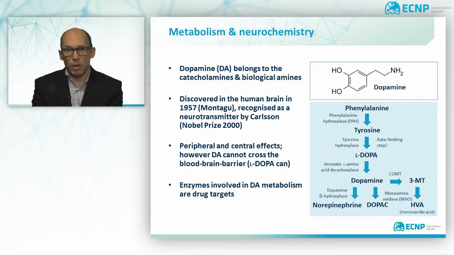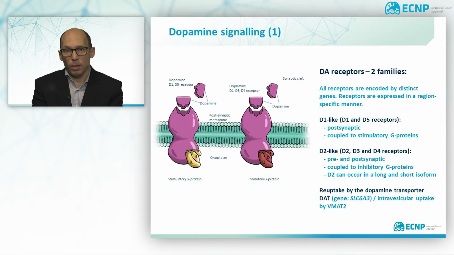monoamine oxidases MAO-A and MAO-B in sequence with ALDH. MAO and ALDH can turn 3-MT into the main breakdown product homovanillic acid, HVA, while DOPAC is metabolized to HVA by COMT. Importantly, many of these enzymes are drug targets, which will be seen in one of the subsequent slides.